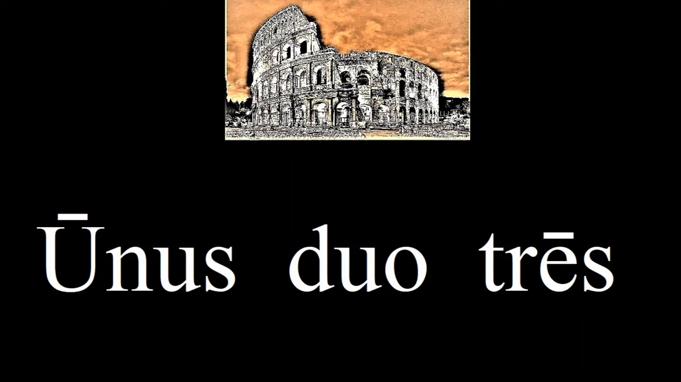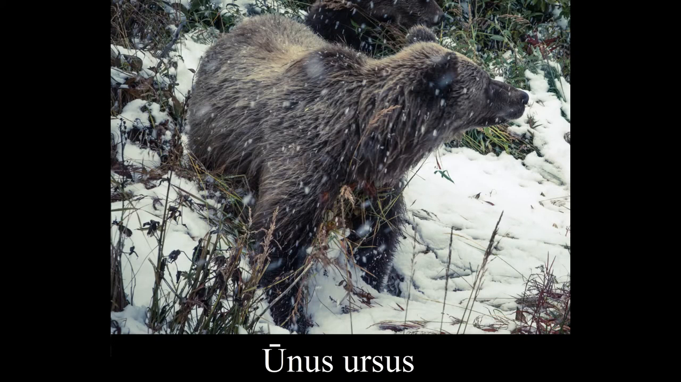Here are the first three numbers in Latin. Unus, duo, tres. Let's put these to use. Unus ursas. You've heard of Ursa Major, right? So this shouldn't be too hard to remember. And unus is kind of like unity.